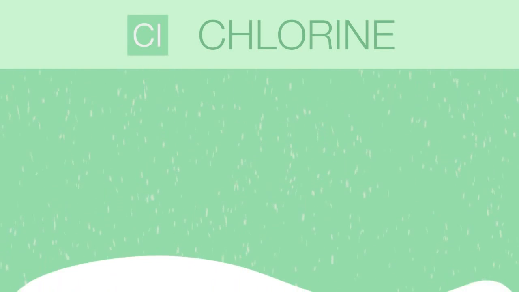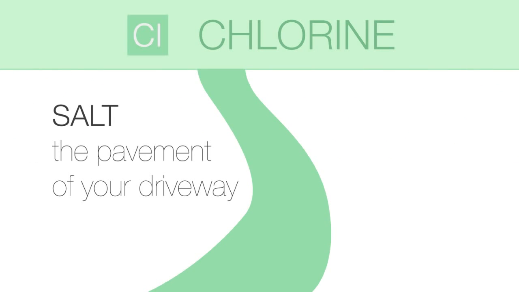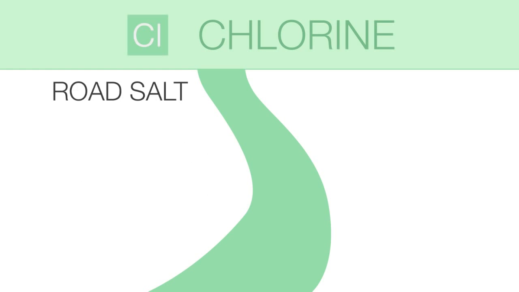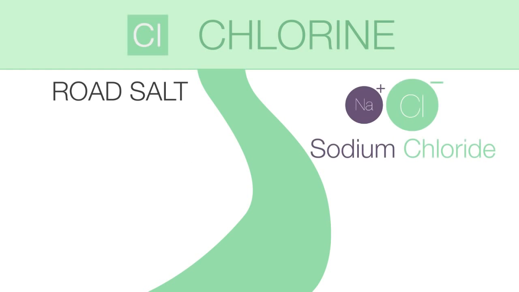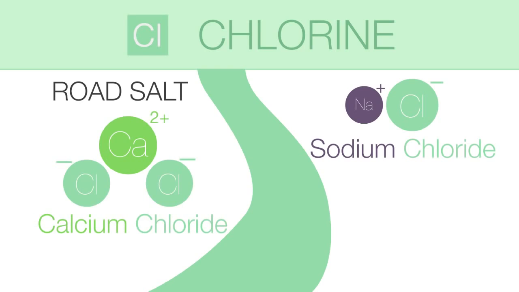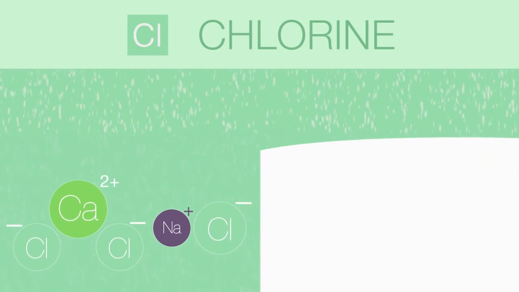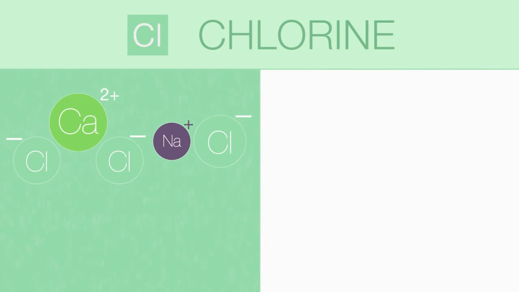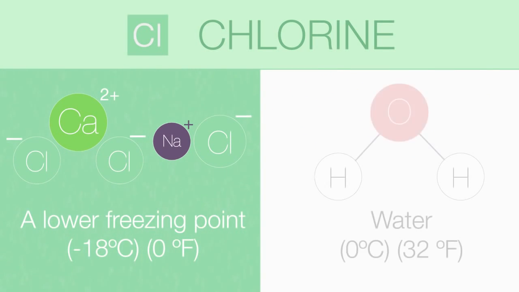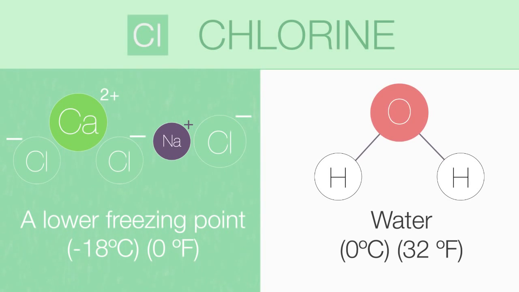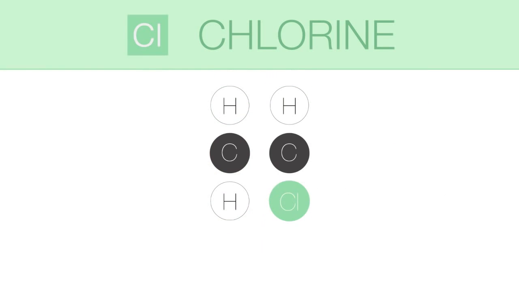If you live in a cold climate, you may have had to salt the pavement of your driveway prior to an anticipated snowstorm. Road salt is a mixture of sodium chloride and calcium chloride. The sodium and calcium chloride solution that results when the snow starts to fall has a lower freezing point than that of water, so a non-icy surface results, even at extremely low temperatures.